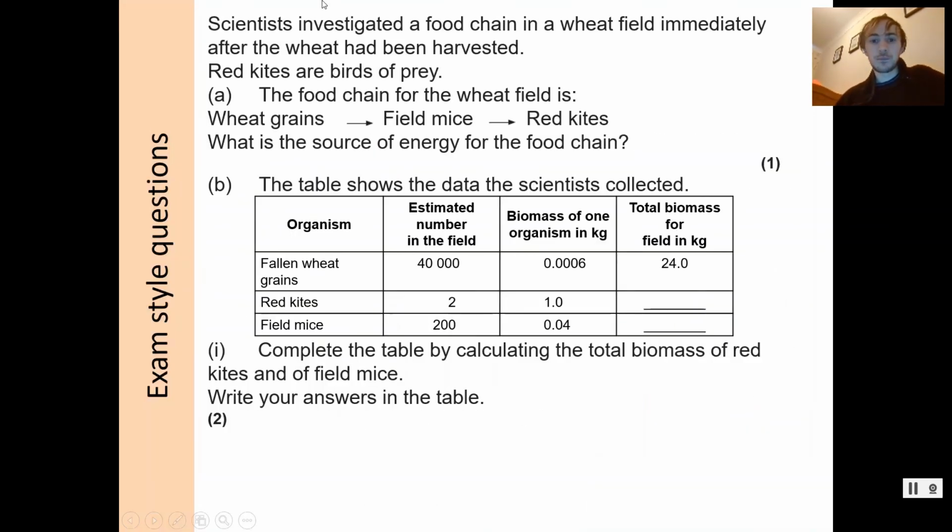Now, I'm going to do an exam question on this. I've noted recently that some people are just not doing the exam questions at the end of these lessons. So if you're in my class, you absolutely 100% do need to do these exam questions. And I don't set them for no reason. It's because these are the exact questions you'll see on your next tests, on your mocks, and on your final exams. So please don't skip them. And also, there's some people who are conveniently getting exactly the same answer as I say, word for word. If you are just copying down my answer, you may as well just not do it. It is very obvious. So please just complete the questions.